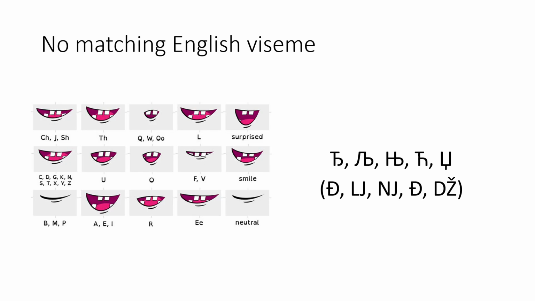Their articulation involves specific tongue placements and palatal or affricate features whose visual characteristics are not distinctly represented in English-based systems. Because of this mismatch, directly mapping Serbian phonemes onto English VSEM groups would lead to loss of articulatory information and reduced realism in facial animation.